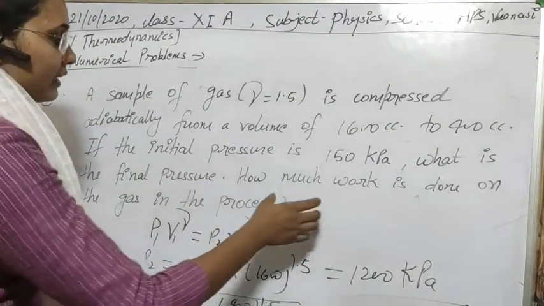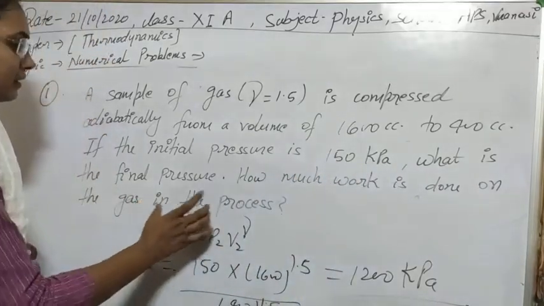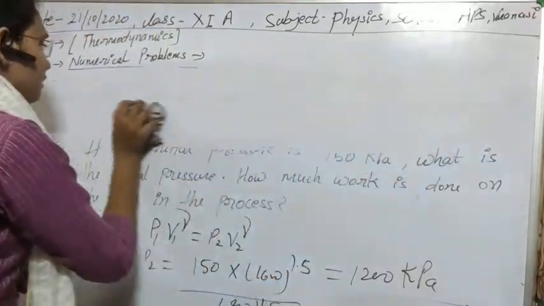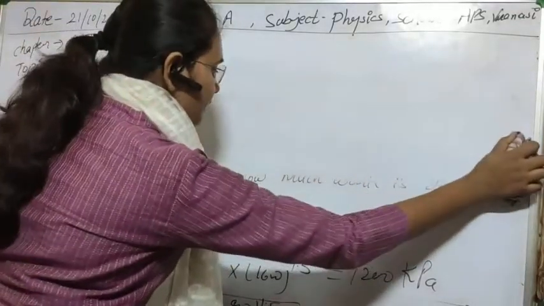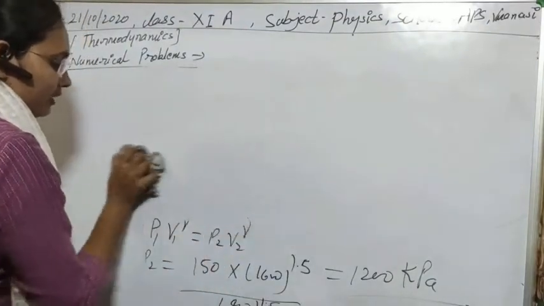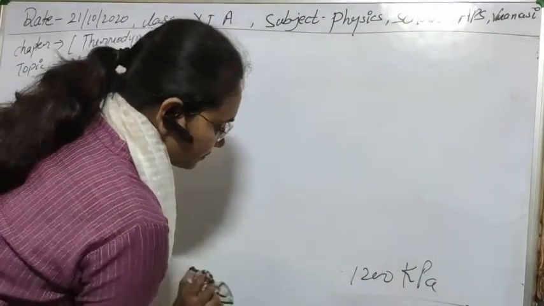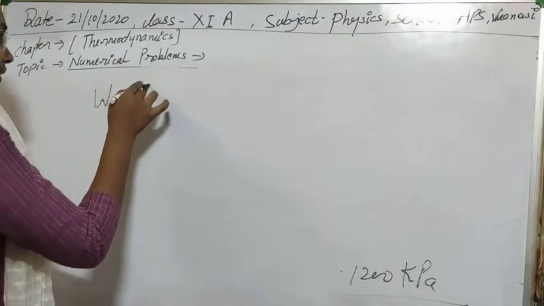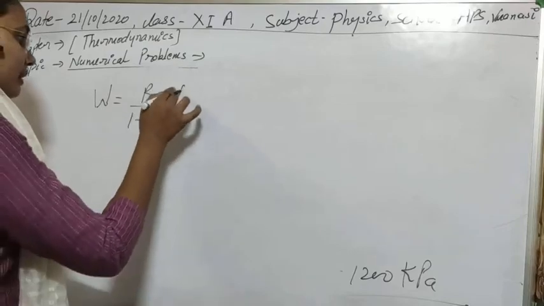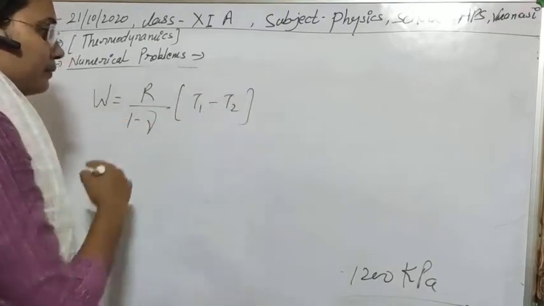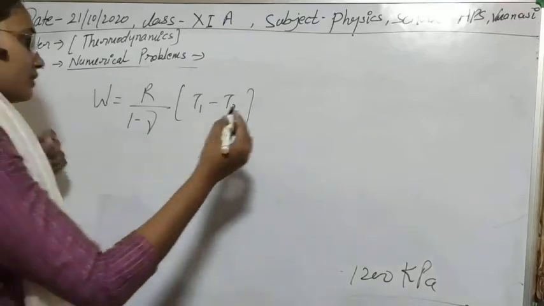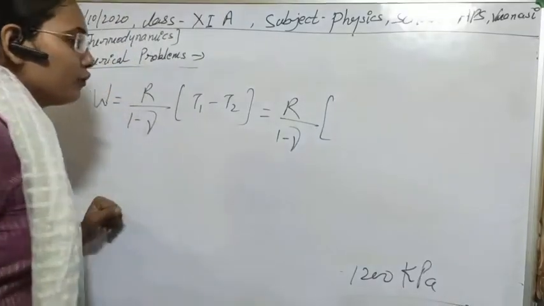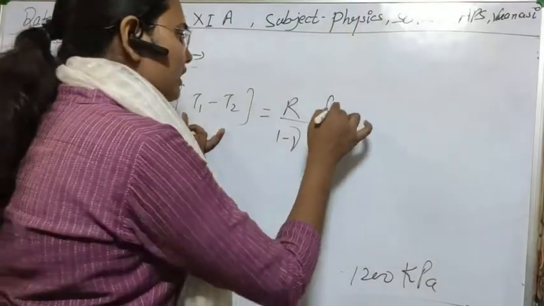The second question is how much work is done on the gas in the process. As I've told you the concept of work done in the adiabatic process, if we have all the values of pressure, then we can easily calculate the work done in this process. Work done in an adiabatic process is given by R upon 1 minus gamma, into T1 minus T2. Clear? We don't have any information about the temperatures, and there is no need for it either.